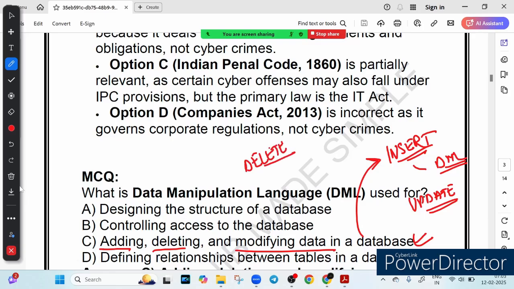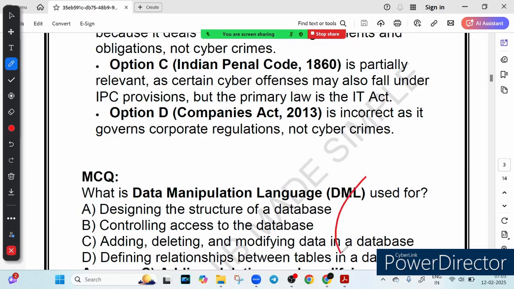And option D, what does it say? Defining relationship between tables in a database. Defining relationship is like setting up primary key and foreign key, and it is done using DDL, not DML. DDL stands for data definition language. For example, when you create a relationship between book table and author table, you use DDL to set a foreign key linking the two. So DML does not deal with relationships. DML works with data inside the table. So this option is incorrect.